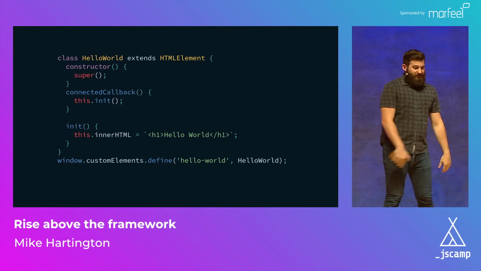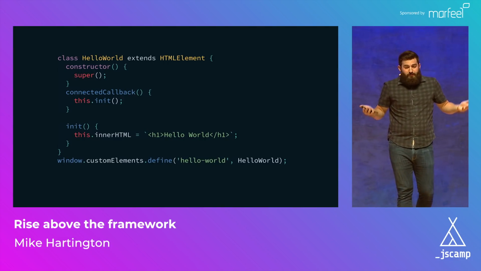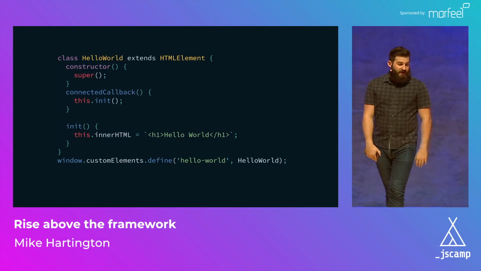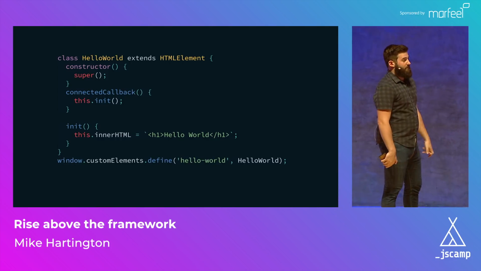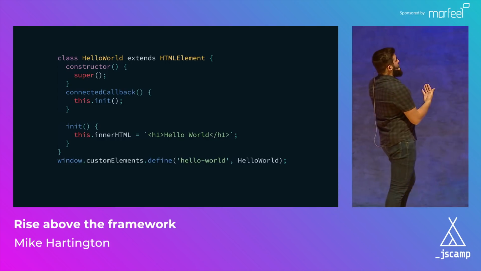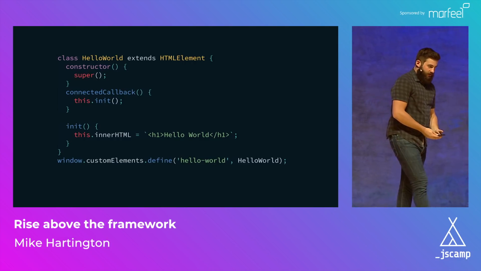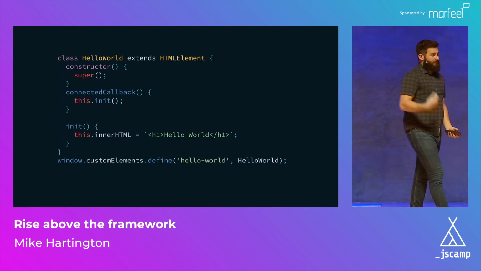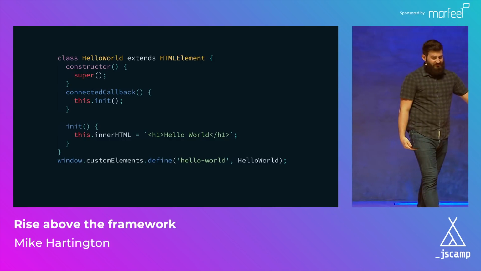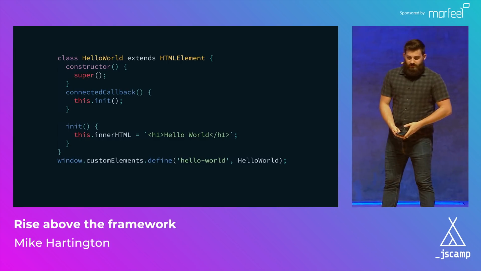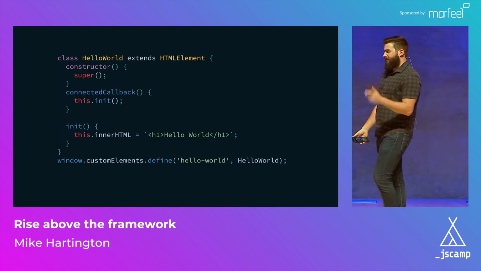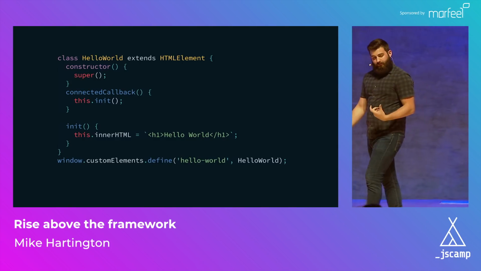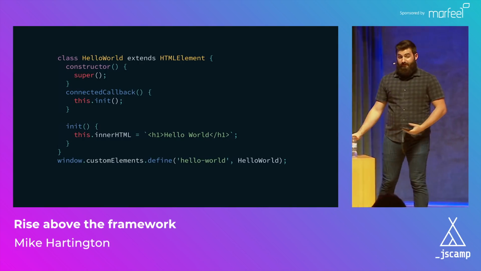So we'll call this.init. It could be something called render. It's just a name. We'll call render or this.init, and we can set the innerHTML for our component to be hello world. So that's essentially all the component that we really need to use. But the important part is that if we want to tell the browser about this, we call customElements.define and pass it the tag name. Now, this tag name could be arbitrary, but the only thing that you really need to know is that the tag name should be hyphen separated. This is a way to avoid collision with built-ins that the browser has.